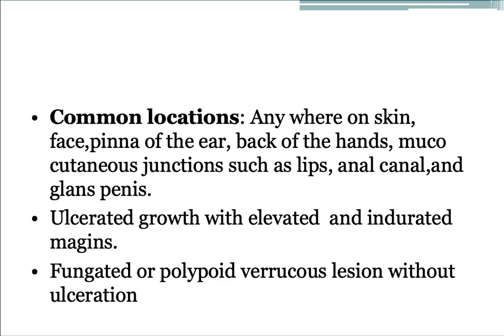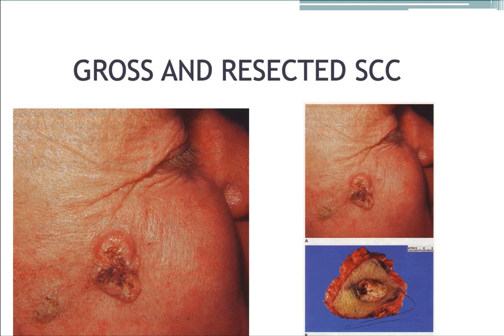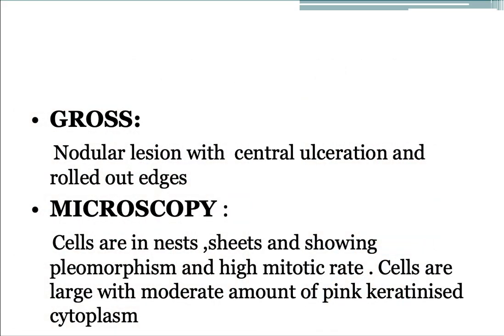They occur as an ulcerated growth with elevated and indurated margins, or as a fungated or polypoidal verrucous lesion without ulceration. This is a gross picture showing a polypoidal growth with an ulcerated lesion and indurated margins. Grossly, they occur as nodular lesions with central ulceration and rolled out margins.